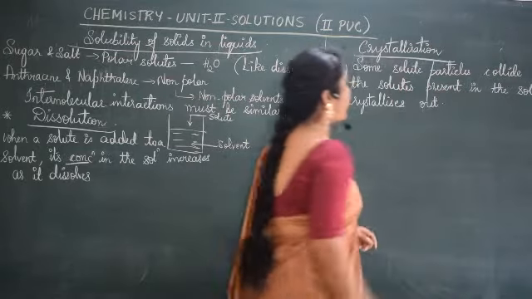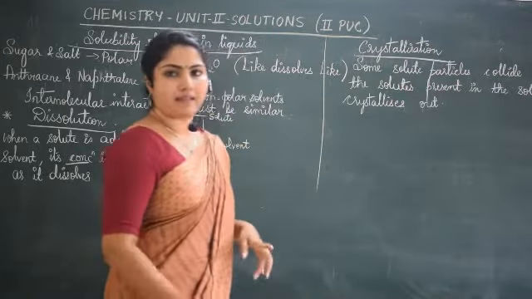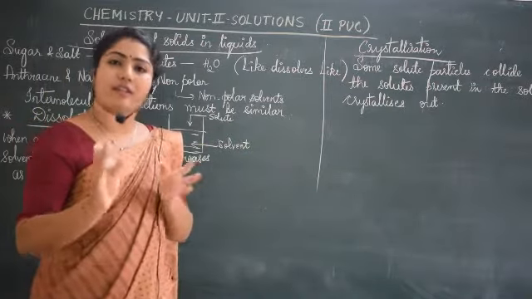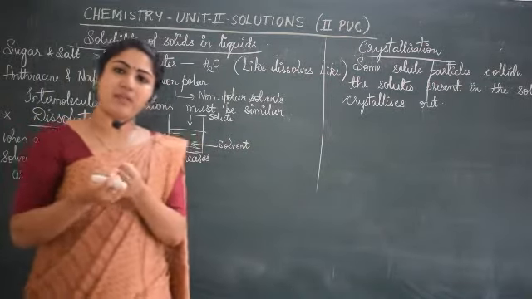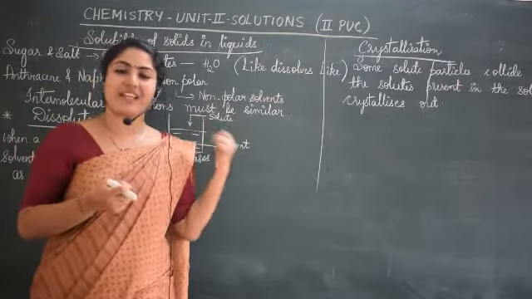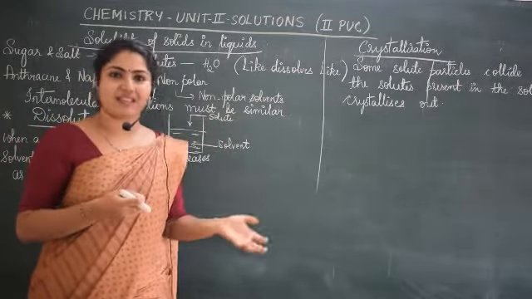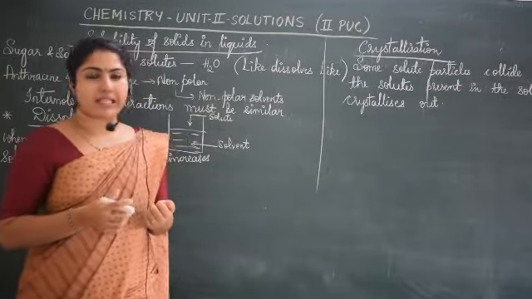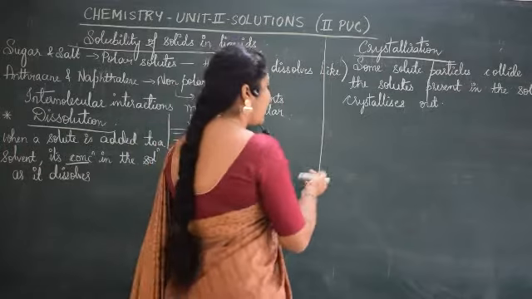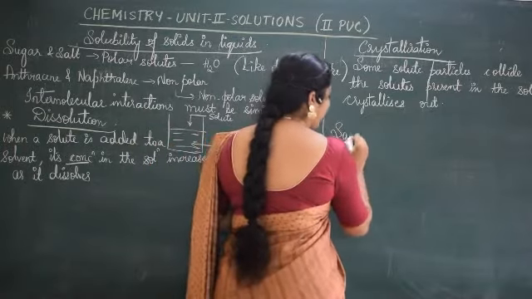This process is called as crystallization. No confusion with this. If it is soluble, we call it as dissolution. If it hits with the other collide particle, say solute particles and crystallizes out, we call it as crystallization. The other term is saturated solution.